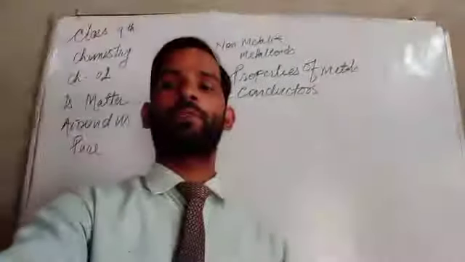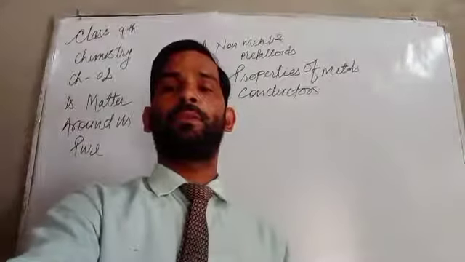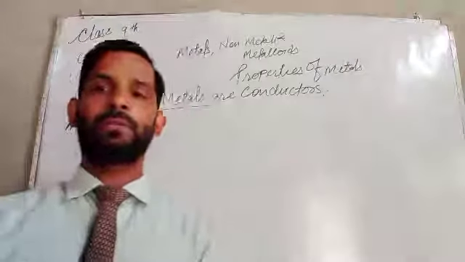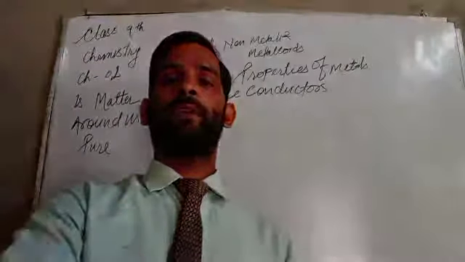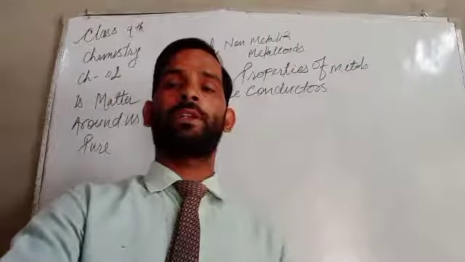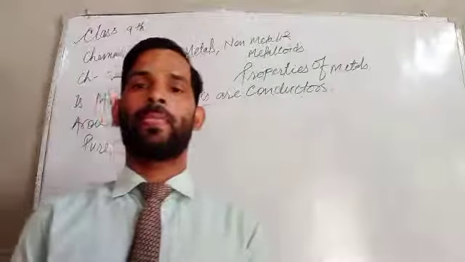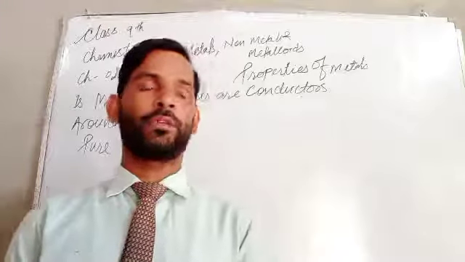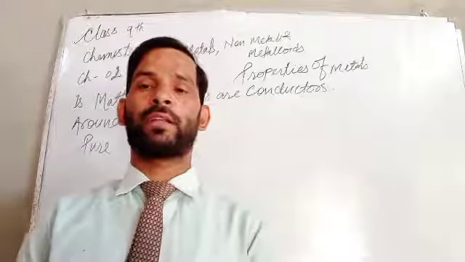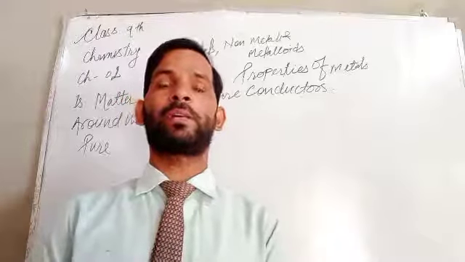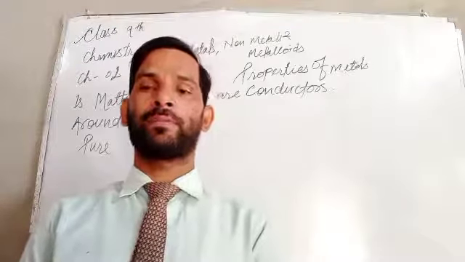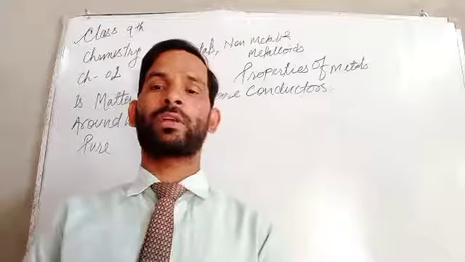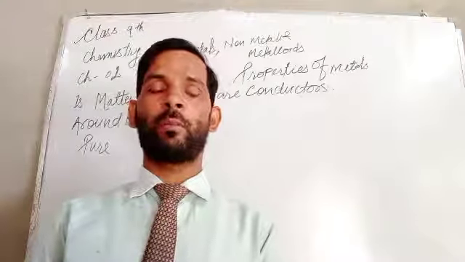The property by which a metal can conduct heat and electricity is said to be conductivity, and these metals are said to be conductors. Why? Because most of the conductive metals can show these properties.